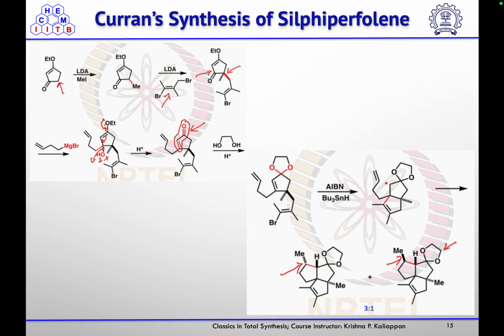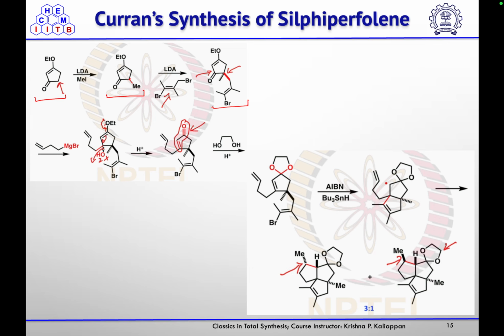So they started their synthesis with this alpha,beta-unsaturated ketone, which on treatment with LDA and quenching with methyl iodide will undergo alpha alkylation to give you this alpha-methylated product. Then on treatment with LDA, it will again abstract the proton from this position, and then it will react with your allylic bromide to give you this alkylated product.